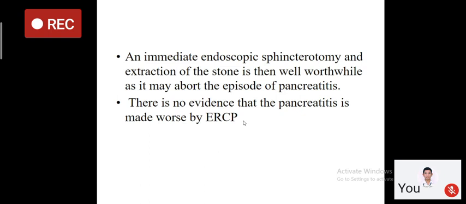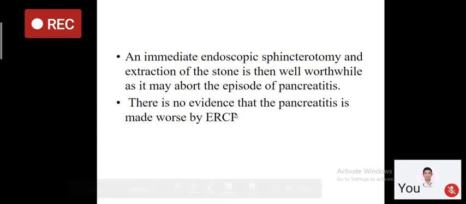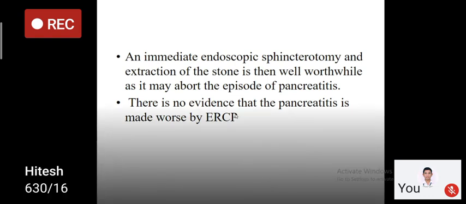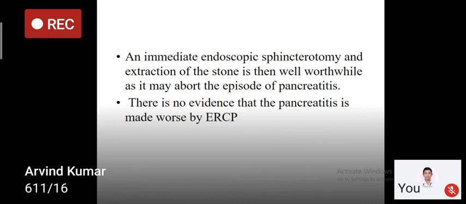But if there is acute pancreatitis because of an impacted stone at the ampulla of Vater, you can do ERCP. So ERCP is not contraindicated in acute pancreatitis due to an impacted stone at the ampulla of Vater. In those patients, the treatment of pancreatitis will be ERCP followed by endoscopic sphincterotomy.